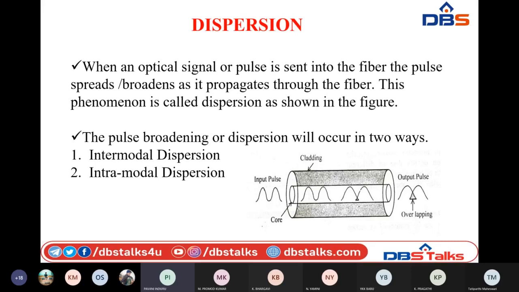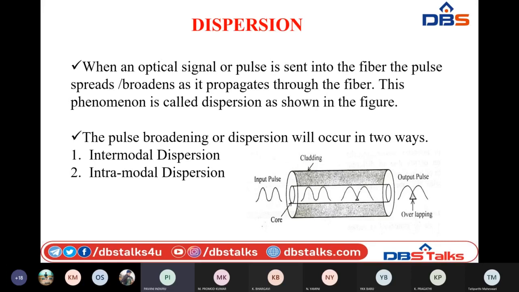This kind of spreading or broadening through the optical fiber, which is received at the output, is nothing but pulse dispersion. It creates some amount of power loss at the output.